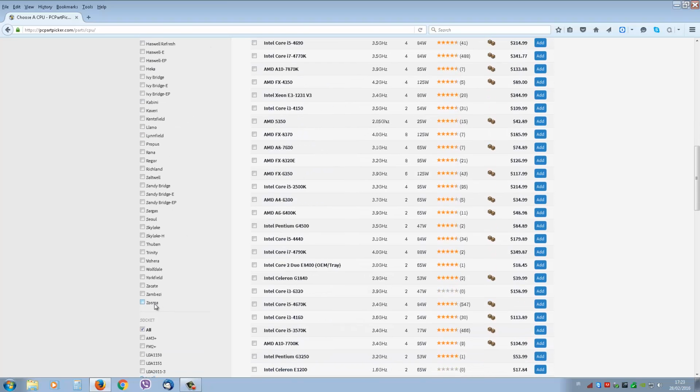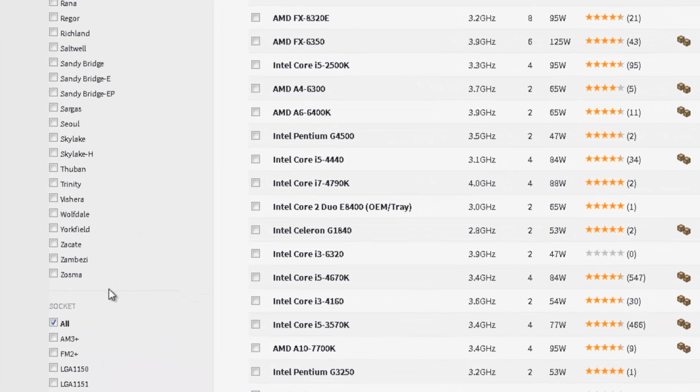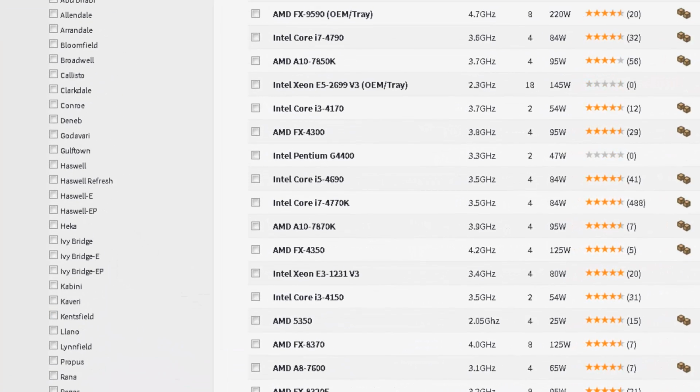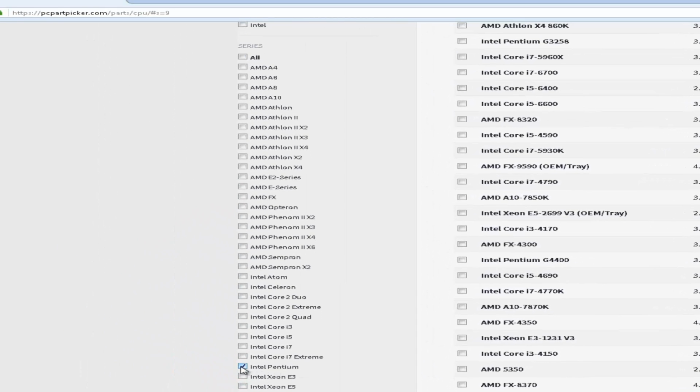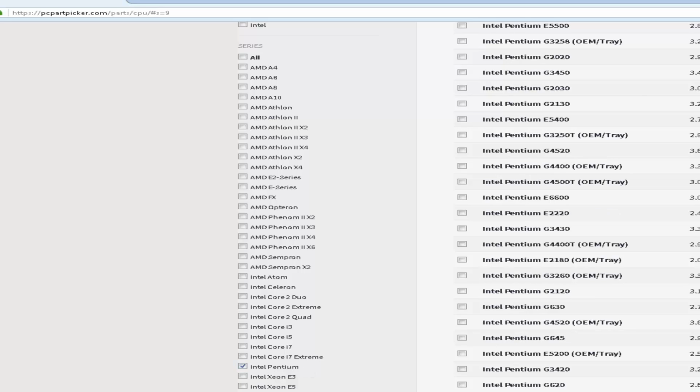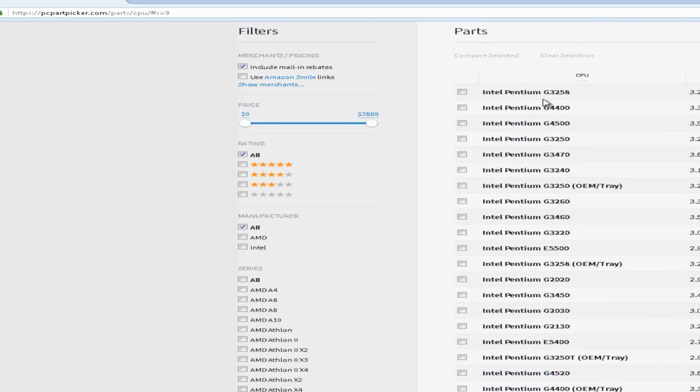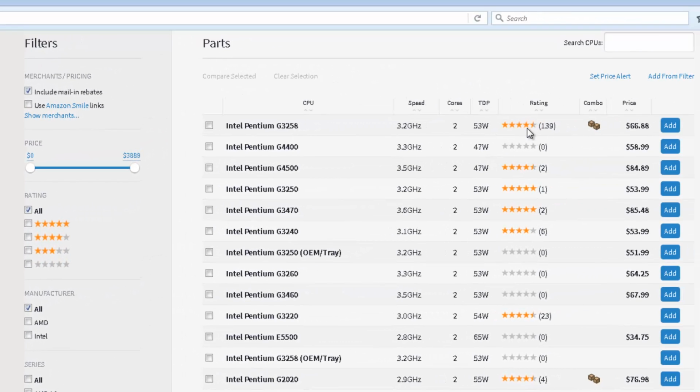And what we are going to use here is the Pentiums, because they are all you need for everyday computing. So Intel Pentium, and you will find ratings. Basically, they're reviewing this particular part.